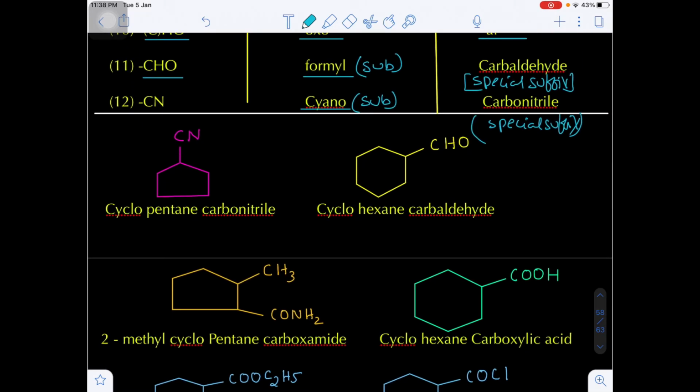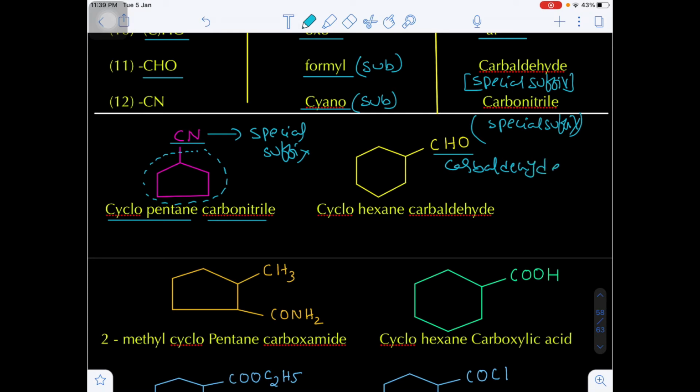Now, example, you see this is the cyanide functional group. The carbon of the cyanide functional group is not included in the parent, which is a 5 carbon ring. So total 5 carbons are there, so we write cyclopentane, and there is a special suffix. What is the special suffix here? Carbonitrile. Now what is the special suffix here? Carbaldehyde. So cyclohexane carbaldehyde. Now what is the special suffix here? CONH2, carboxamide. Are you getting my point?